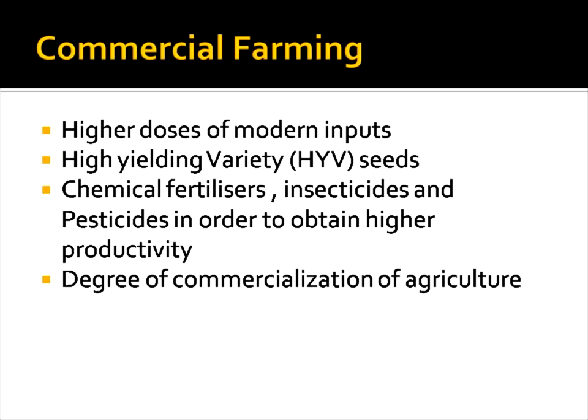And degree of commercialization, this is the term. The crops are most probably commercialized. In Punjab and Haryana we are doing commercial farming in a big way. The farmers usually hold land in hectares, not in acres, like the farmer in Tamil Nadu. Many people have land in hectares, and they go for commercial farming because they are the number one producing states in rice production and wheat production. If they are not doing that, we will completely face a food security problem in India. That is the main thing.